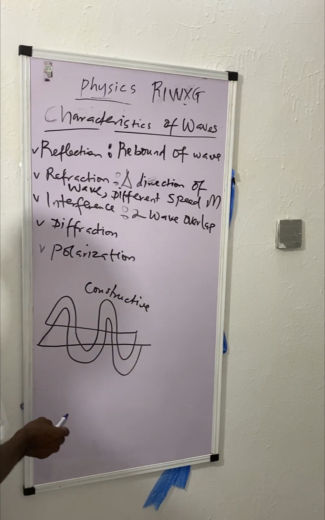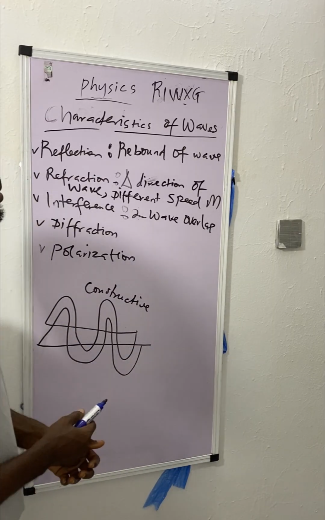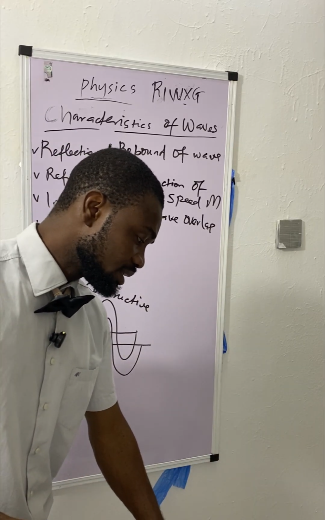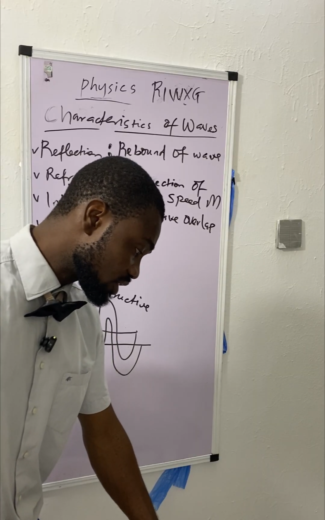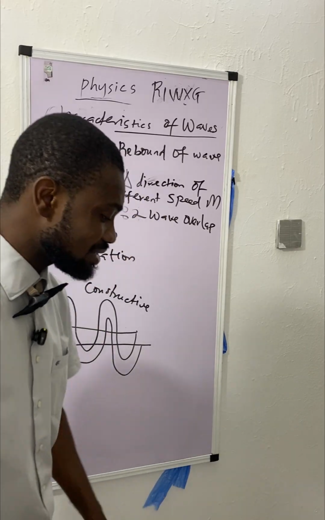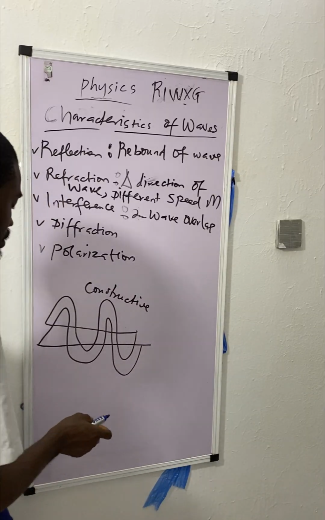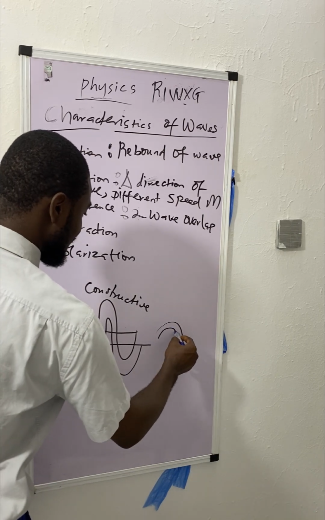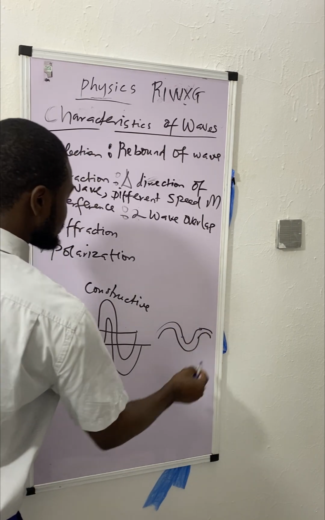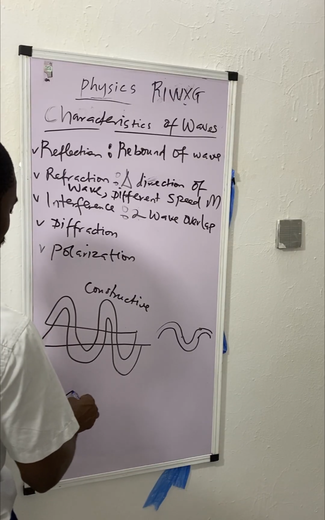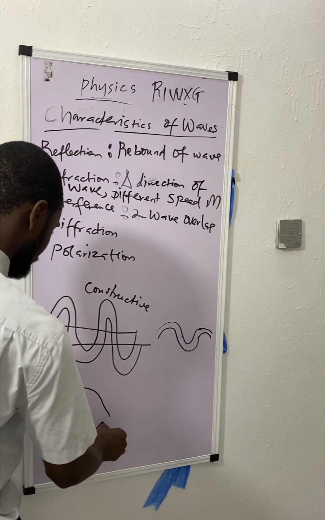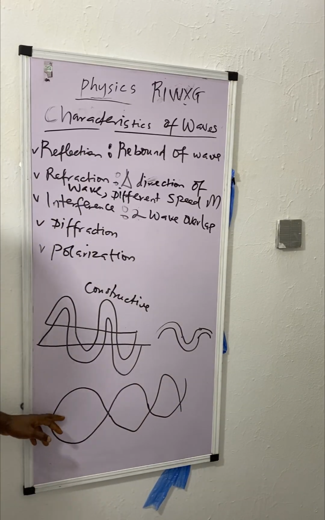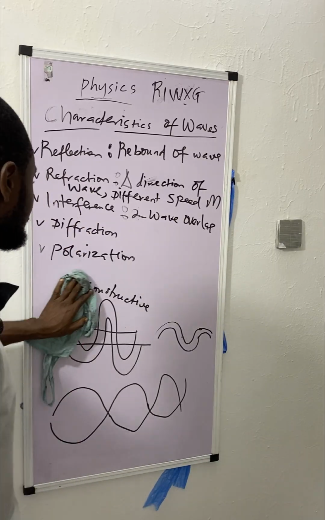We have the one called destructive interference, whereby both waves might be moving in the same direction, but they are not moving at the same velocity. The amplitude is cancelled. One is up, the other is down. Let's look at the example. Here we have two waves moving like this. But for destructive, you are not going to have something like this. One will be up, the other one will be down. Again, one will be up, the other one will be down. So this one is destructive interference.